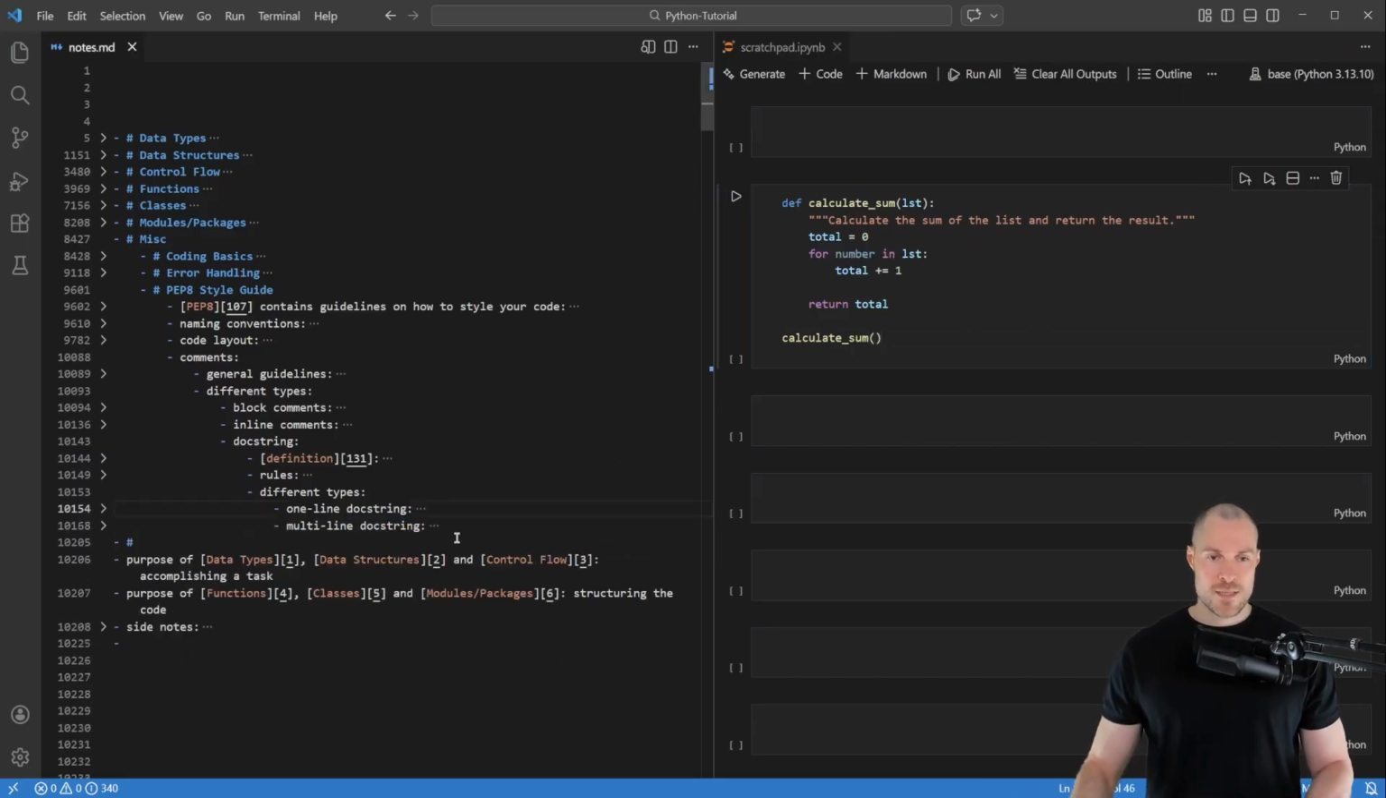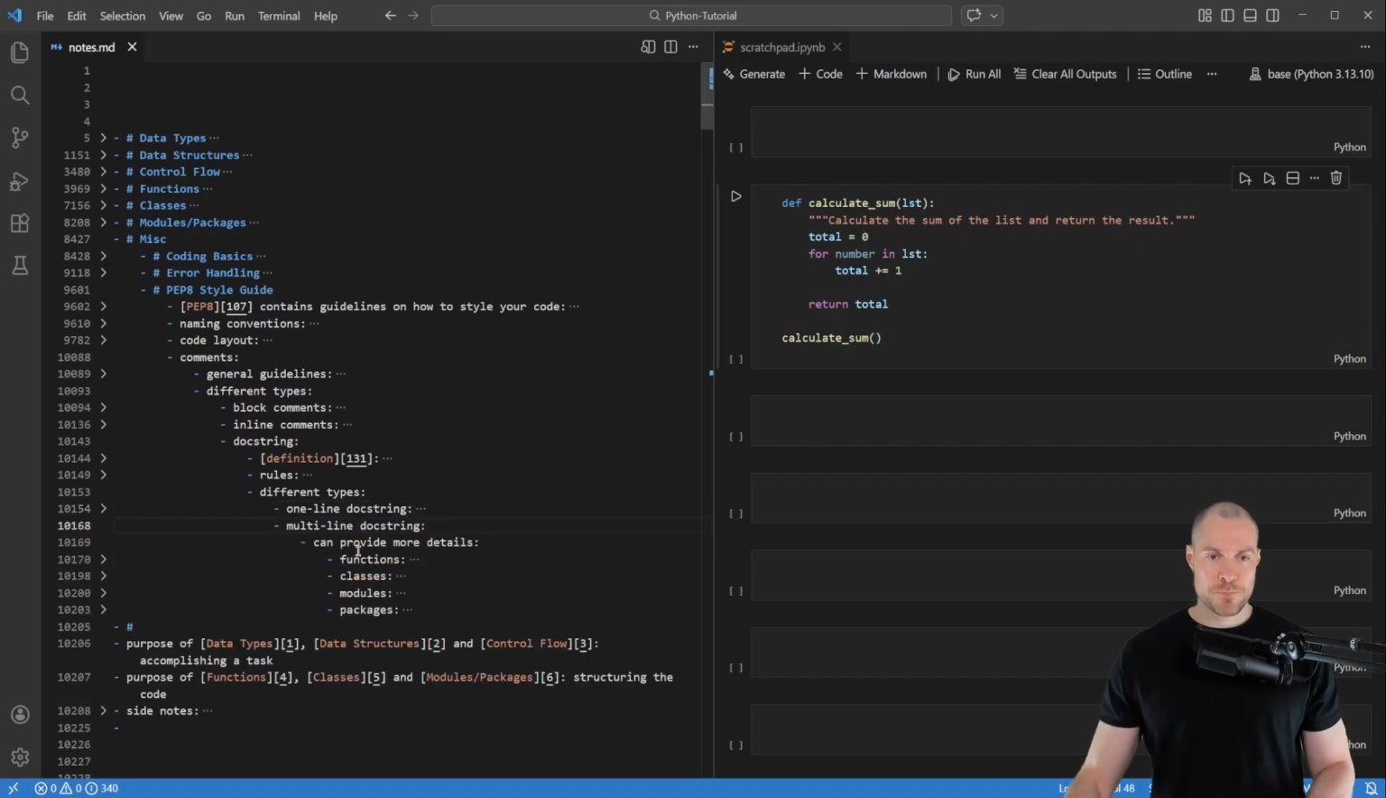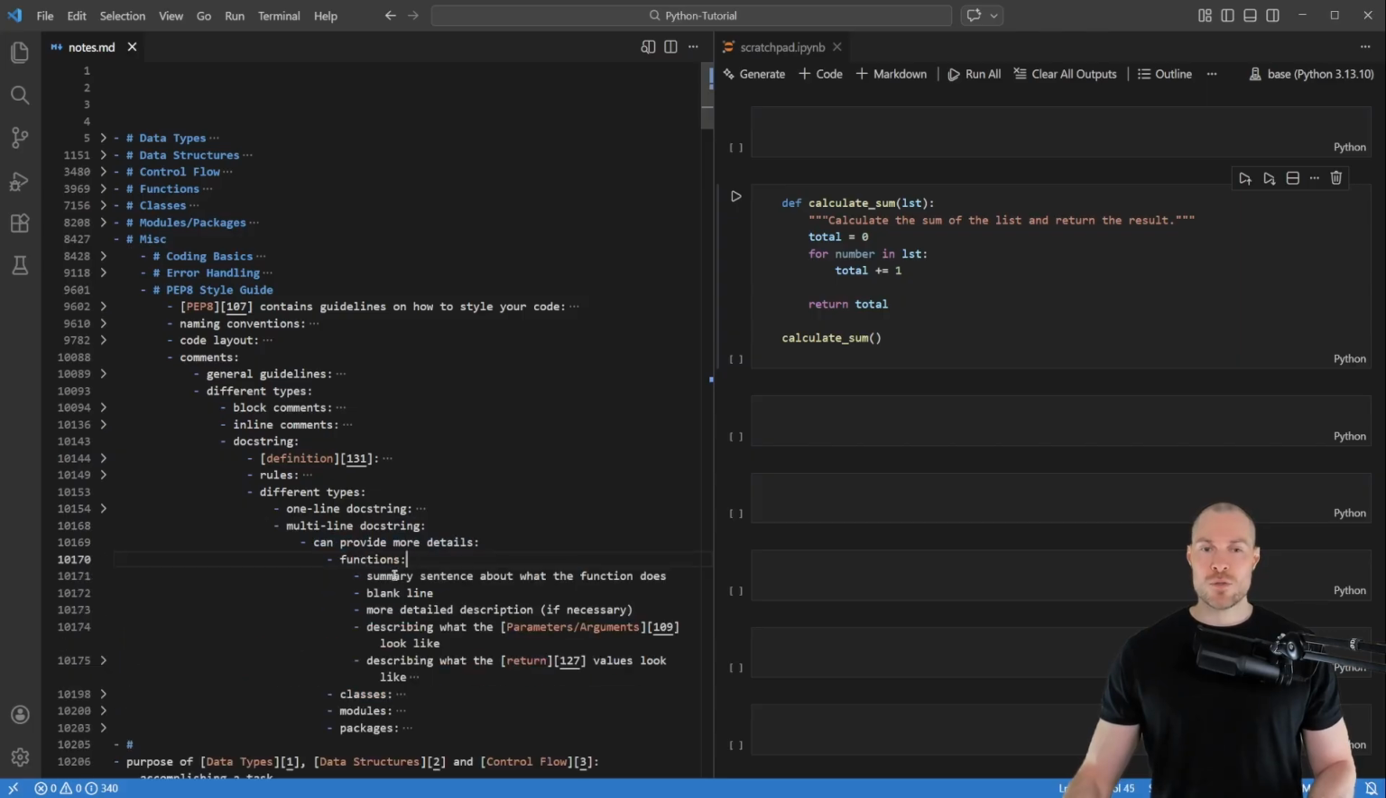And then let's get here to this multi-line docstring. Namely, this can provide more details. So for example, for a function, this multi-line docstring could look like this, where we first have a summary sentence of what the function does, then a blank line, then a more detailed description if that is necessary, then describing what the parameters or arguments look like, and then lastly describing what the return values look like.